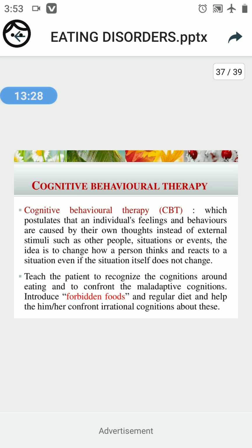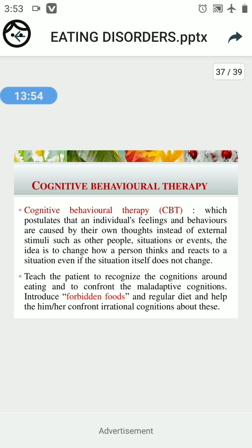CBT teaches the patient to recognize the cognitions around eating and to confront the maladaptive cognitions, introduce forbidden foods and a regular diet, and help him or her confront irrational cognitions about this.